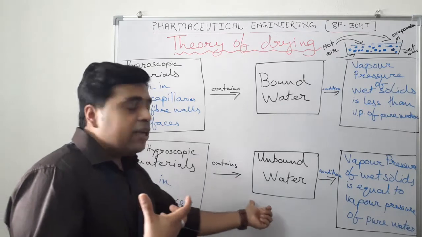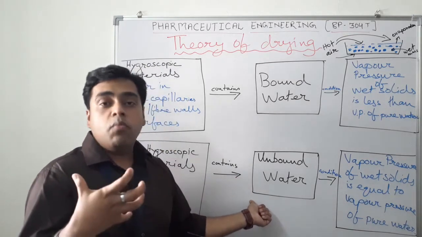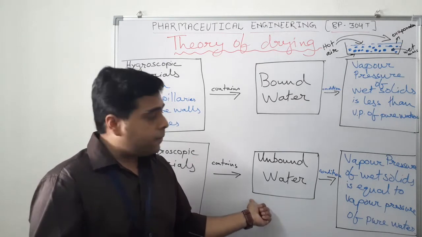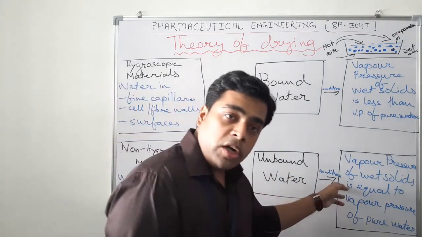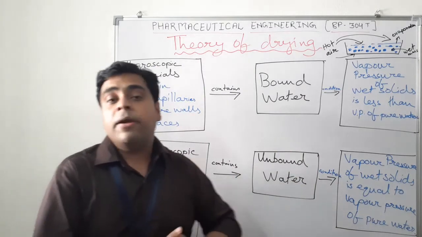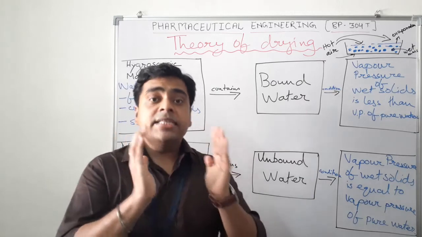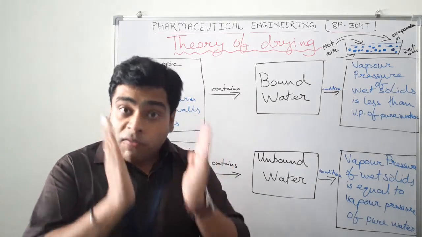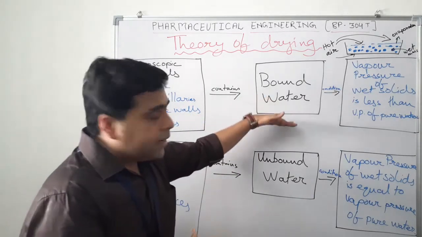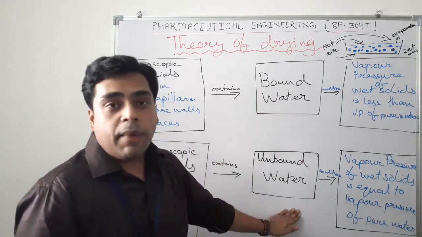So that particular water, that particular moisture, is called unbound moisture or unbound water. What is the condition of the unbound water? The vapor pressure of wet solids is equal to the vapor pressure of pure water. Now it is quite obvious we have to eliminate both the bound water as well as the unbound water.